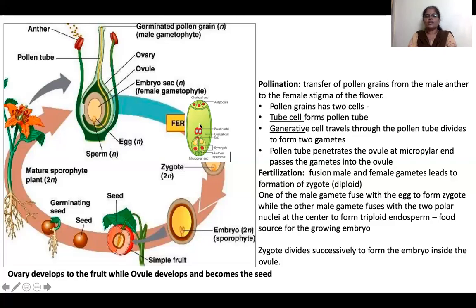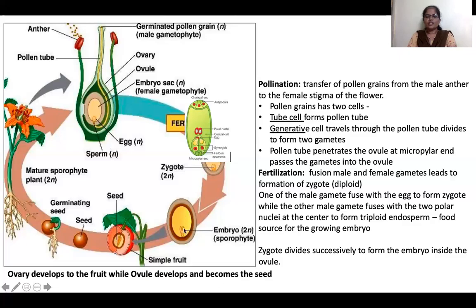This is the zygote, and this is the endosperm. This is 2 plus male gamete 3. So triple fertilization happens for the endosperm, whereas this is single fertilization. Okay, this endosperm provides food for the growing zygote. The zygote later divides by successive cell divisions and forms an embryo within the ovule.